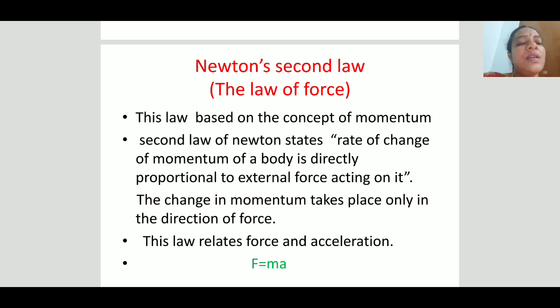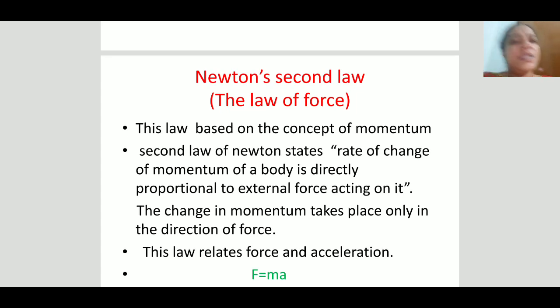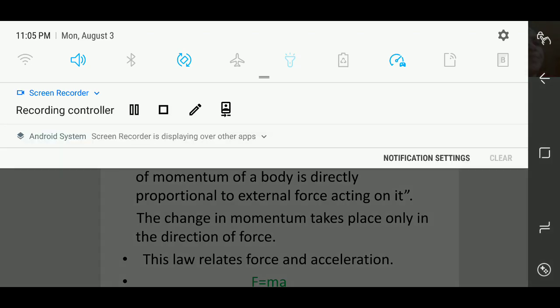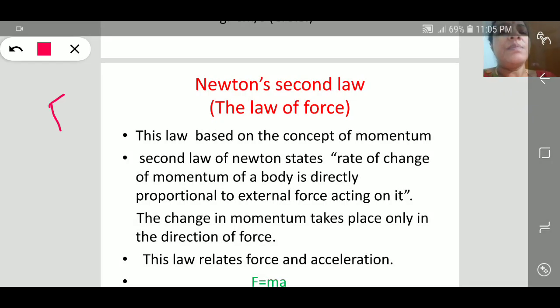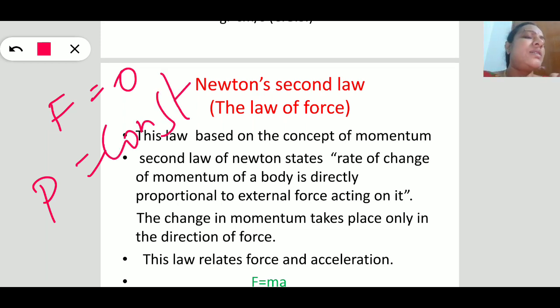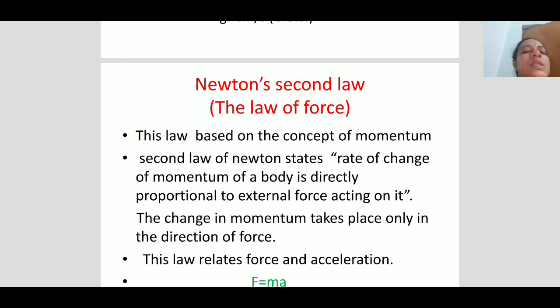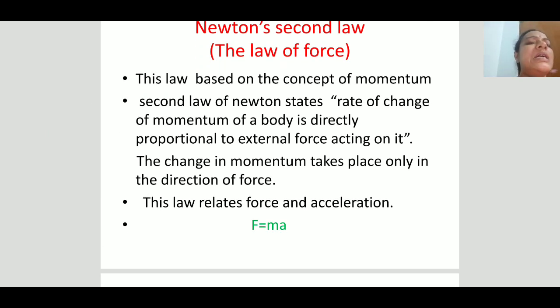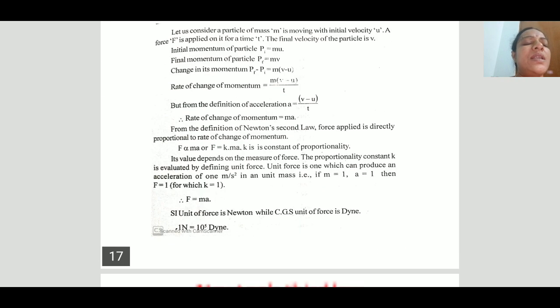That is what we later define: in the absence of force, the total momentum will be constant, which is the conservation law of momentum. So this is the second law of Newton, which states that the rate of change of momentum of a body is directly proportional to the external force acting on it.